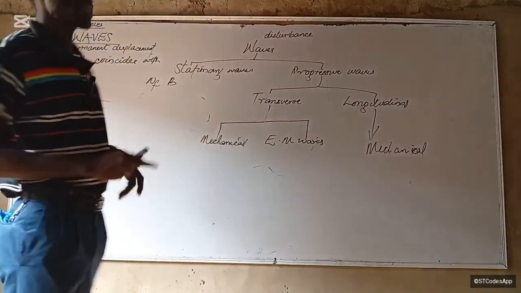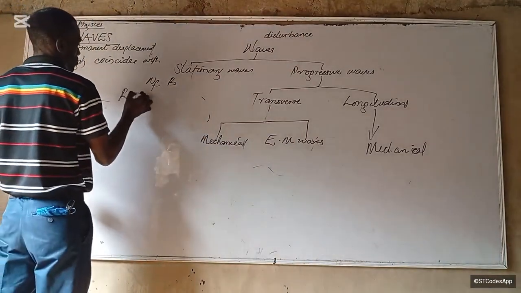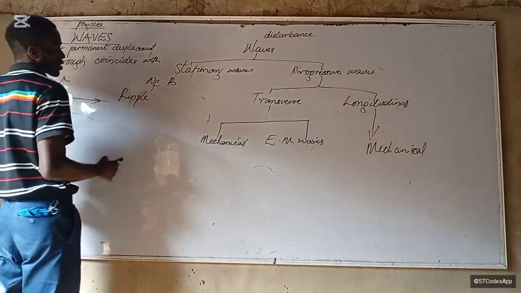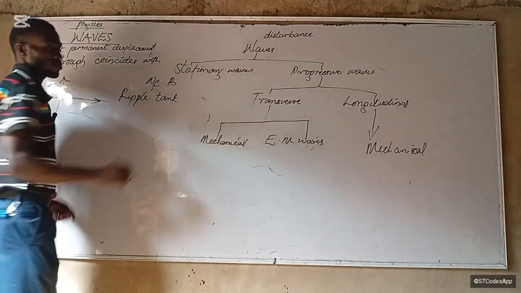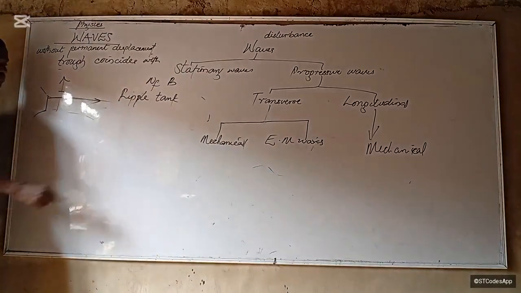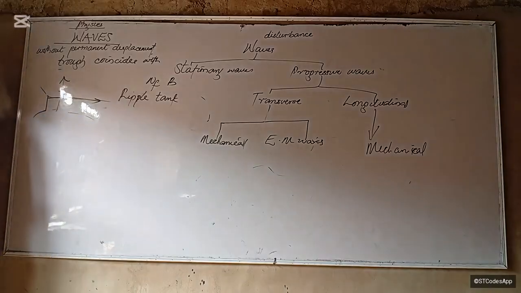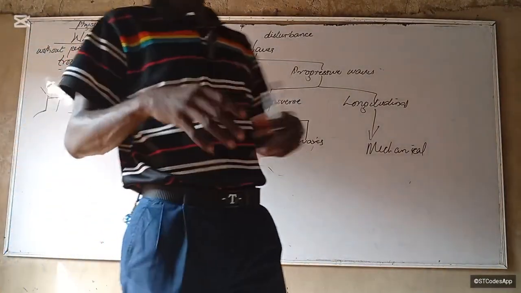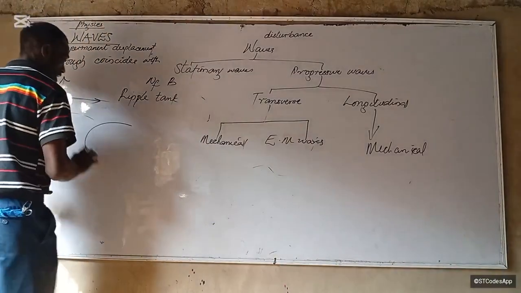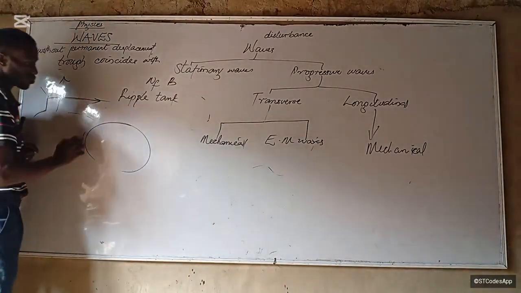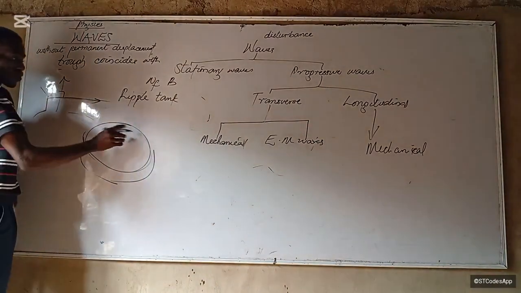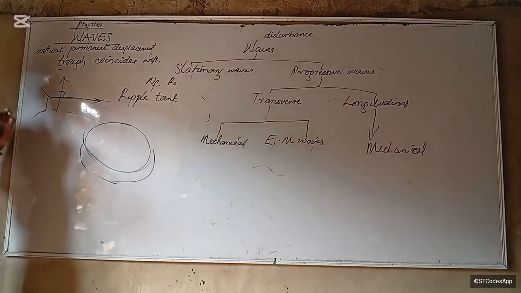So let's give an example. An example is the ripple tank, right? Ripple tank. How do you spell ripple? Double P. Ripple tank. You know what a ripple tank is? Now I want you to look at this. When you get home, take a bucket or a large bowl. I would prefer you use a large bowl so that you can see this very clearly. Now inside it, pour water. Make sure the water is still.